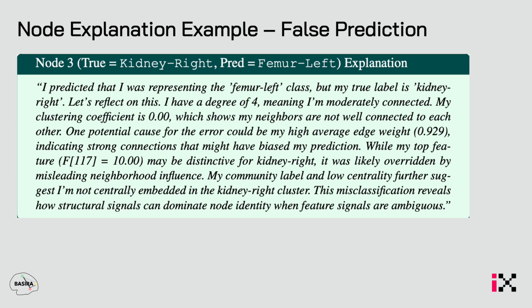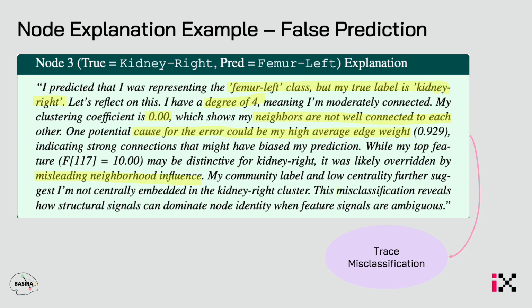This is a false prediction example where the true label is kidney right, but it predicted femoral left. It starts by saying, my true label is kidney right, but I predicted femoral left. It moves on: my degree is 4, my clustering coefficient is 0, so my neighbors are not very well connected to each other. The high average edge weight, 0.929, could also be a cause of error. And all of this is overridden by the misleading neighborhood influence.